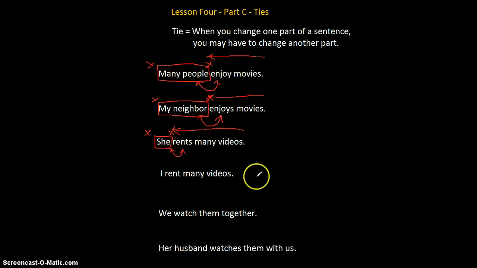I rent many videos. I do not rent many videos. Do I rent many videos? The subject is I. The predicate, rent many videos. Rent ties with I. And English is actually quite simple when it comes to verb and subject ties. We will see in just a minute how we can describe this very, very simply.